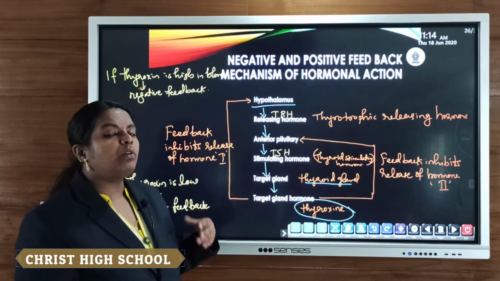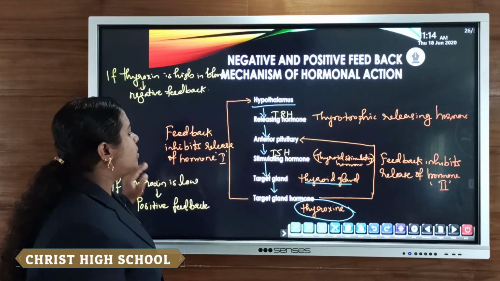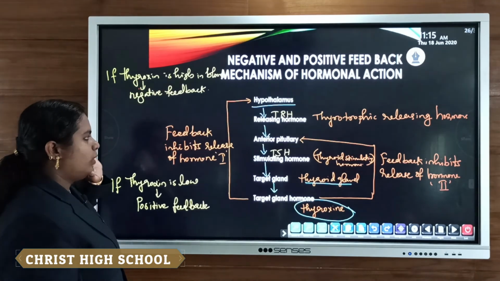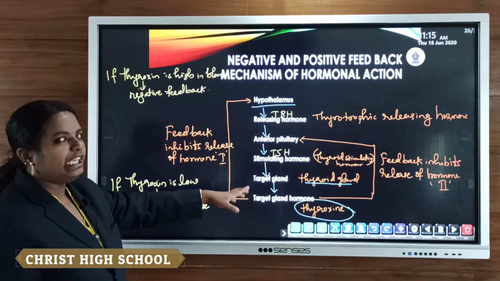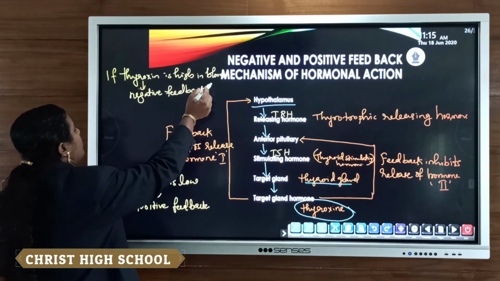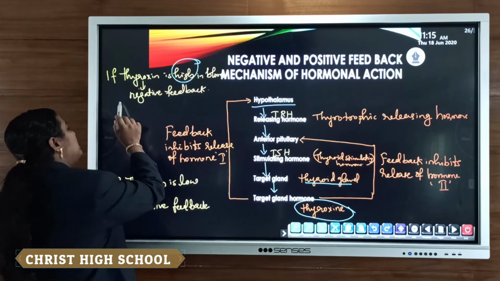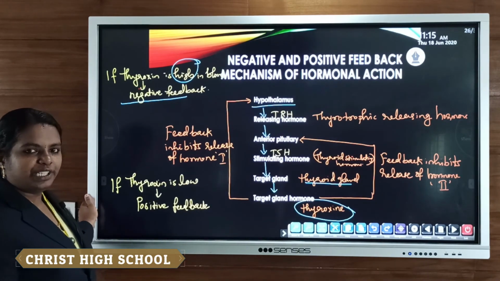Clear? Then how do the positive and negative feedback mechanisms work? If the level of thyroxine secreted into the blood is high, then normally negative feedback takes place.